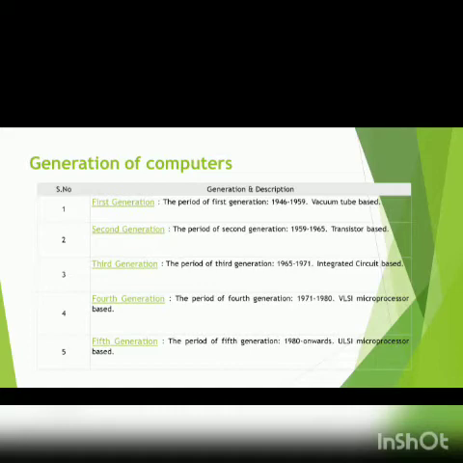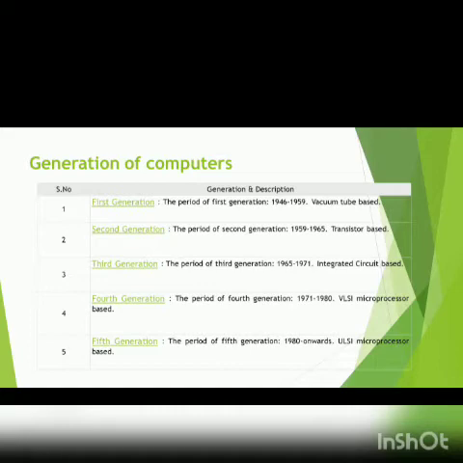The second generation of computers is from 1959 to 1965. These are the transistor-based computers, or in the beginning, as they were called, Turing machines, because of the contribution of Alan Turing to this era. Then we have third generation computers, which spans from 1965 to 1971. They were based on integrated circuits. An integrated circuit is basically a bunch of transistors put together.